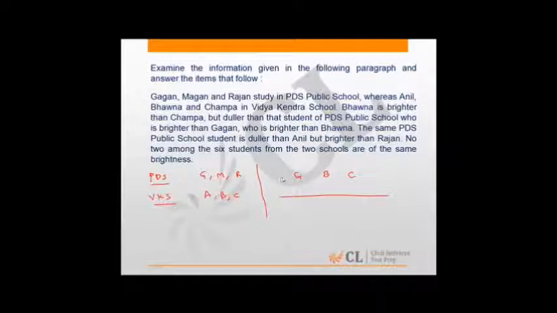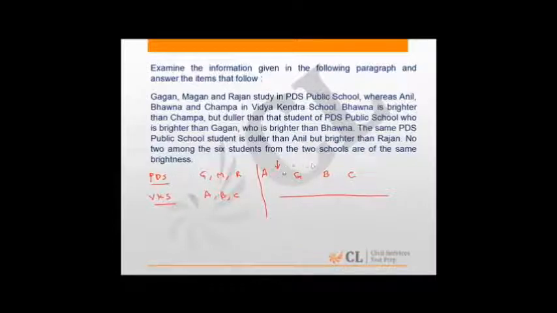The same PDS student is duller than Anil. So we have Anil, and there is a PDS student who's duller than Anil but brighter than Rajan. So the PDS student is brighter than Rajan.